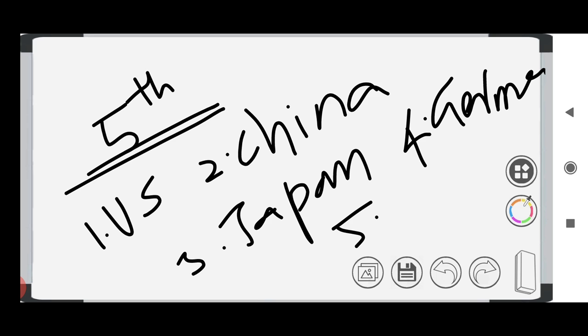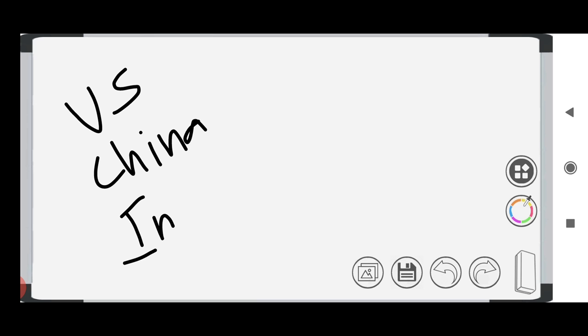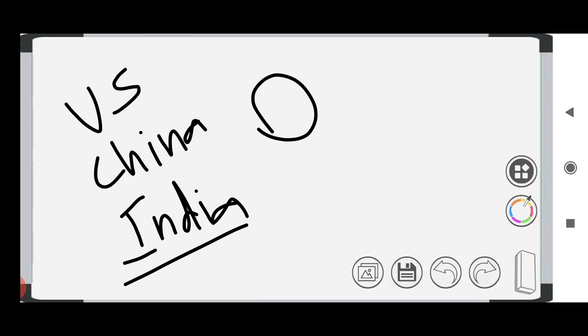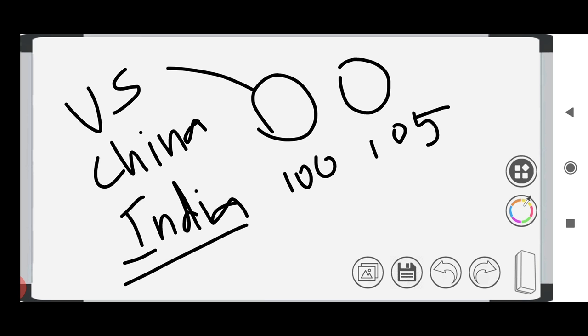Then we have another thing called purchasing power parity. Based on purchasing power parity, India is in third position, only after the US and China. So what is this purchasing power parity? Say you are purchasing a basket of goods. If you buy it for 100 rupees in the USA, the same basket of goods can be bought in China for 105 rupees, and in India for 110 rupees. So only a slight difference.